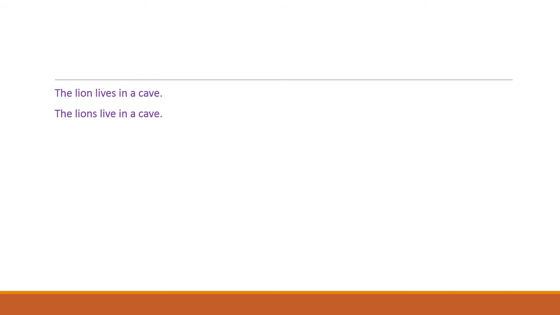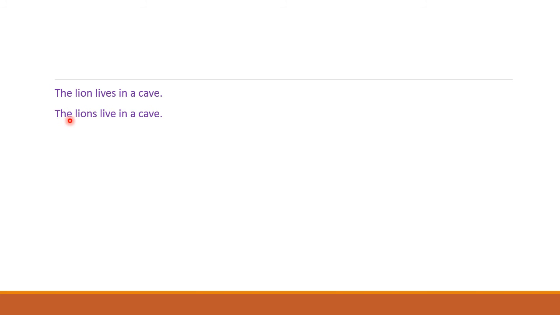Here are two sentences. The lion lives in a cave. The lions live in a cave. Here, the subject in the first sentence is the lion. Lion meaning only one lion. There is no s. That means it is singular. Only one lion. And the verb lives. There is an s because the rule is if the subject is singular, we have to make the verb singular. And how do we make this verb singular? By adding s. The lion lives in a cave.